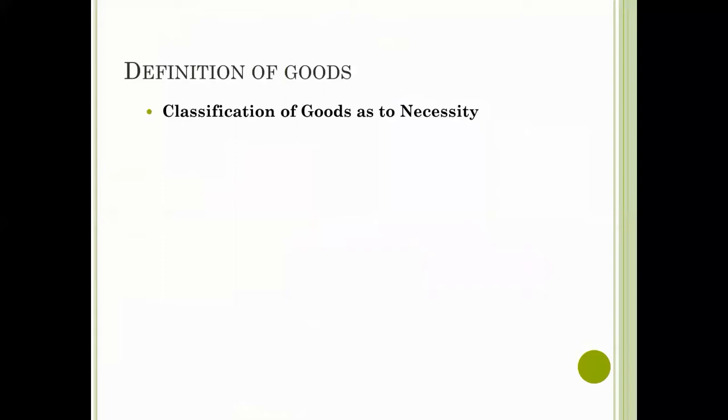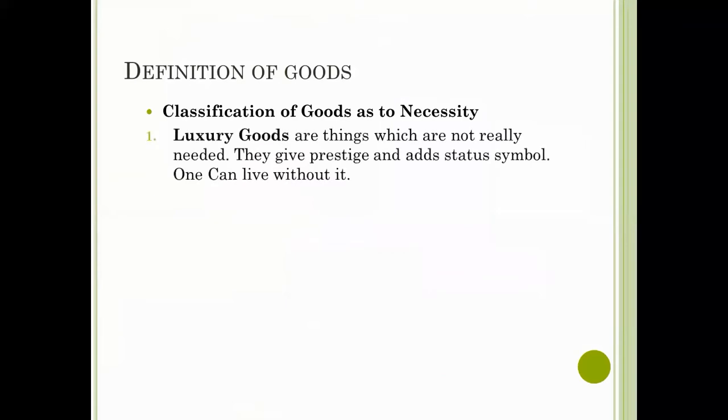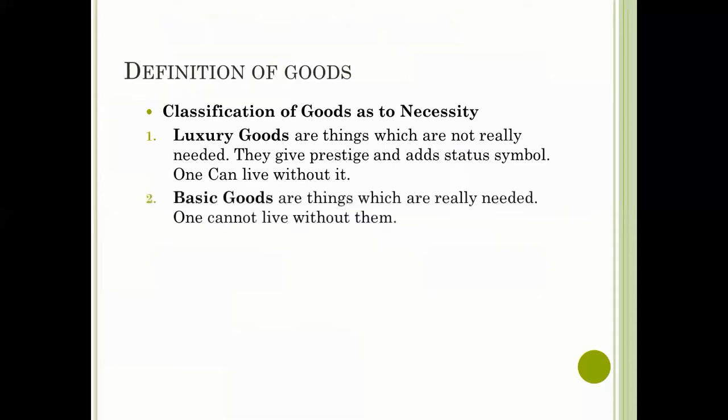And we have three classifications. We have the luxury goods, and these are things which are not really needed. They give prestige and add status symbol. And usually one can live without them. We also have basic goods, and these are the things which are really needed and one cannot live without them. And last,